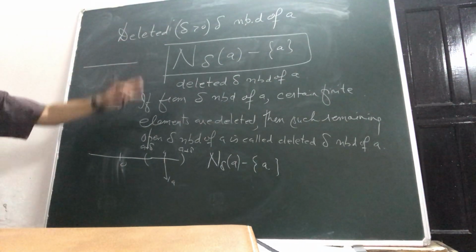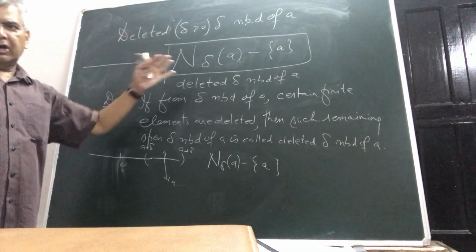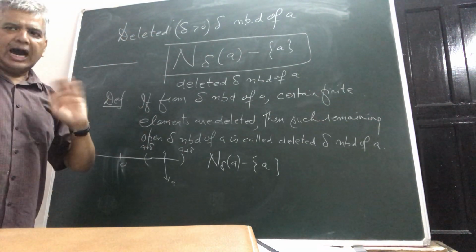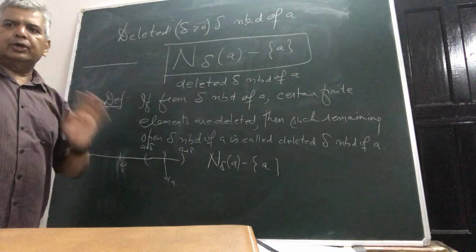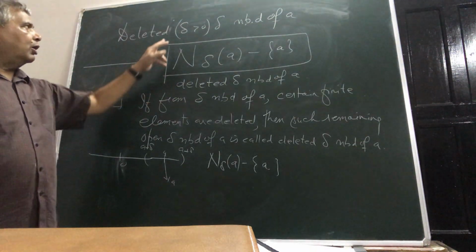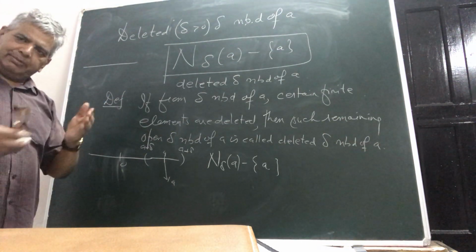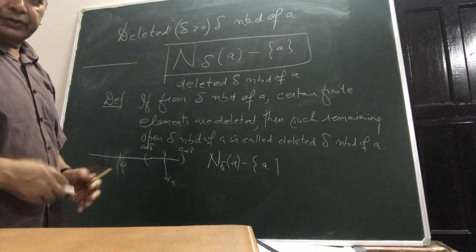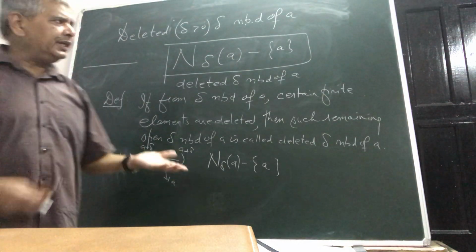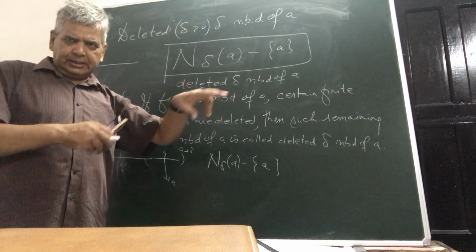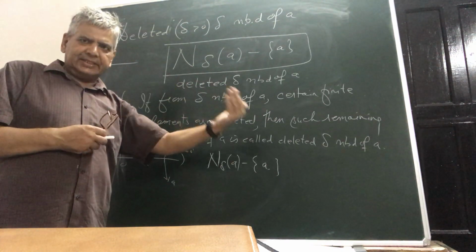Mind it, whenever we are talking about the r neighborhood or delta neighborhood or any neighborhood, all these r, delta, epsilon will be positive numbers. Delta neighborhood means all those elements which are at a distance of this thing.